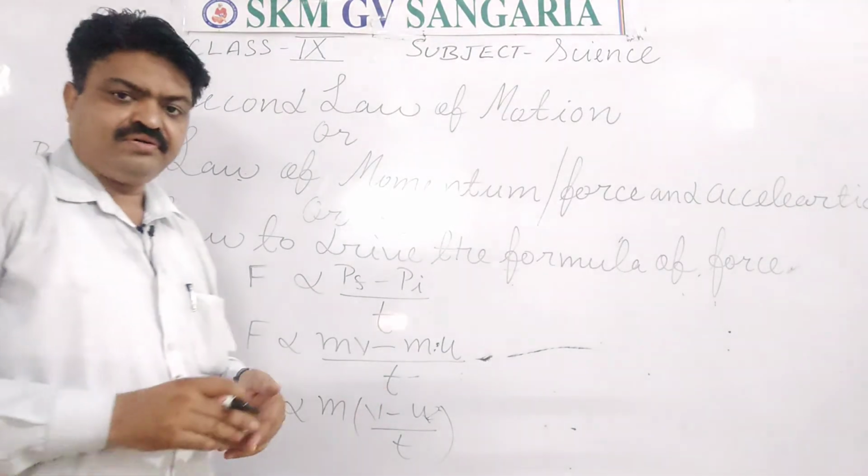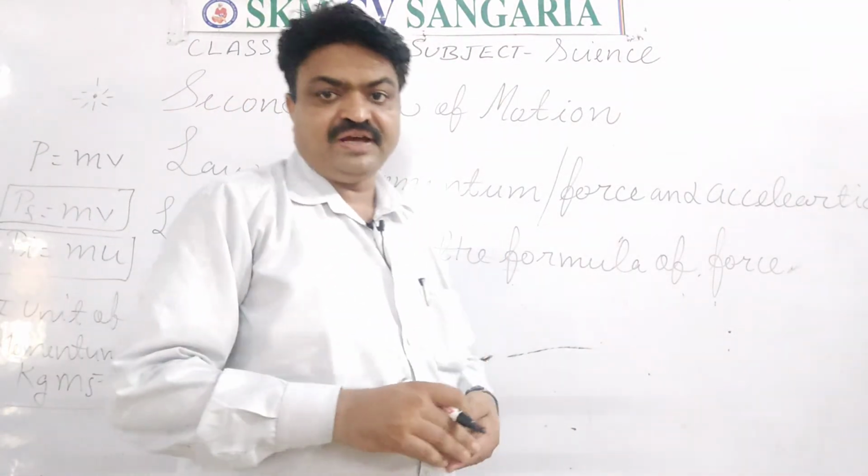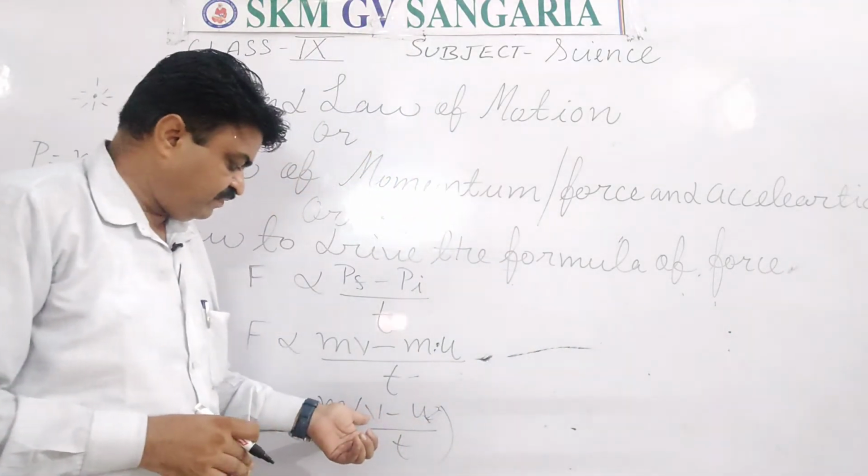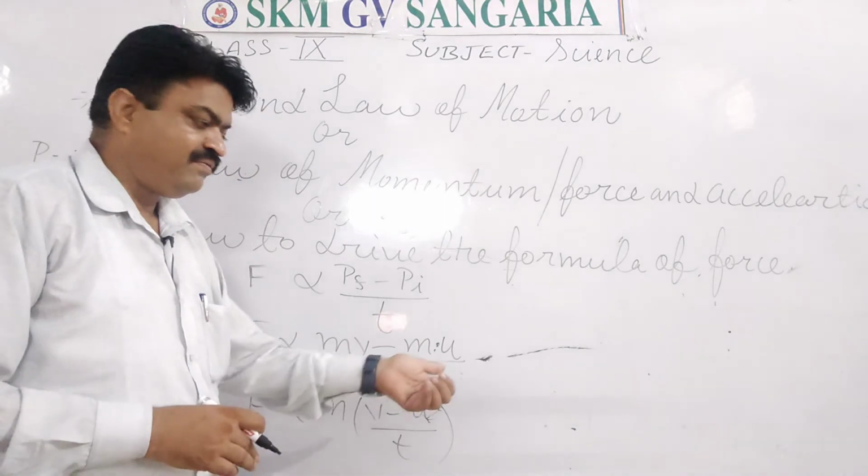Now as you know, the rate of change of velocity is known as acceleration. So in place of v minus u upon t, what will you write?